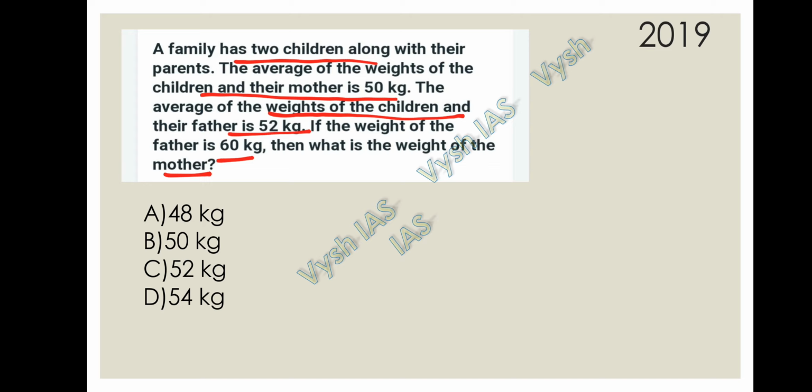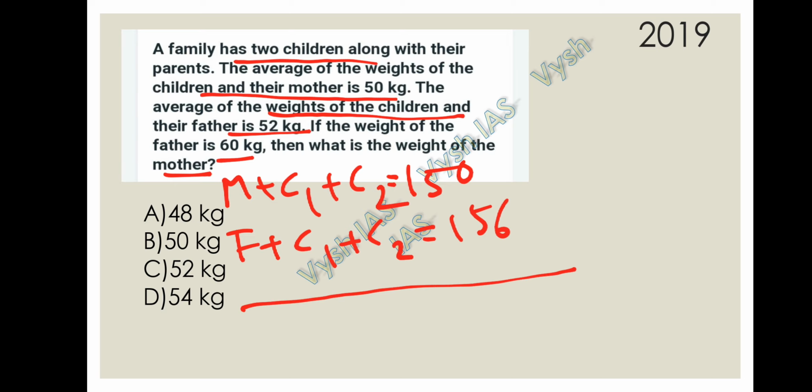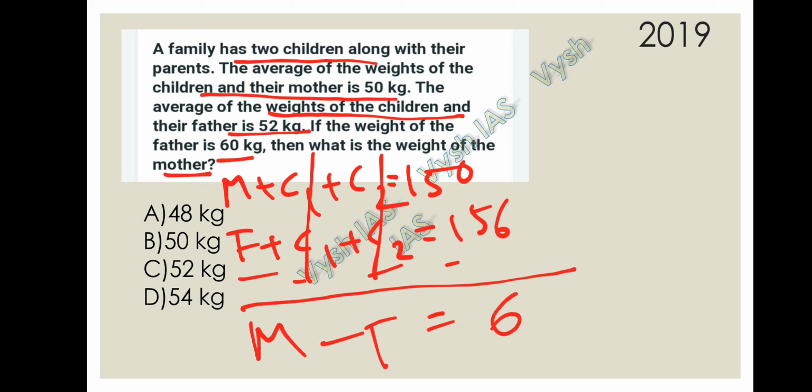So let's take the children's weights as C1 and C2 and mother's weight as M. So M plus C1 plus C2 is nothing but 50 into 3, that is 150. The sum has become 150. Coming to father, father plus C1 plus C2 has become 52 into 3, that is 156. Okay. If we subtract these two equations, this both will get cancelled and it will become 6. Mother minus father is equal to 6.